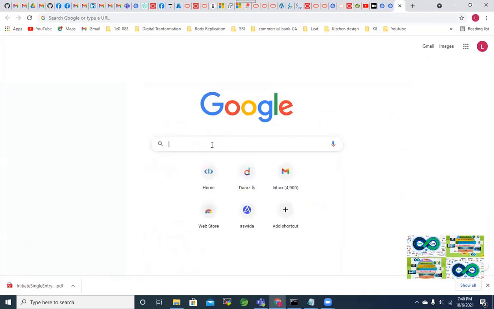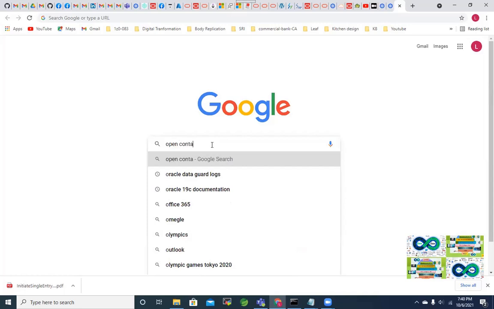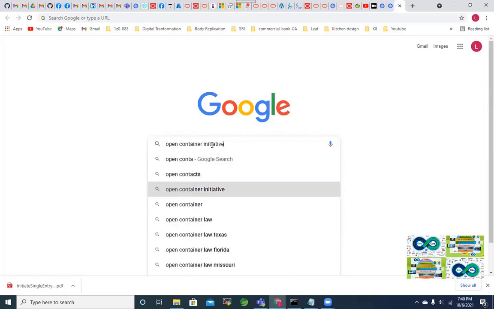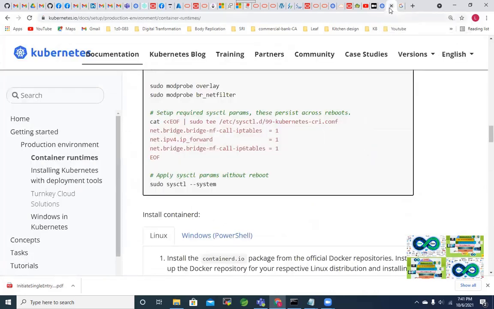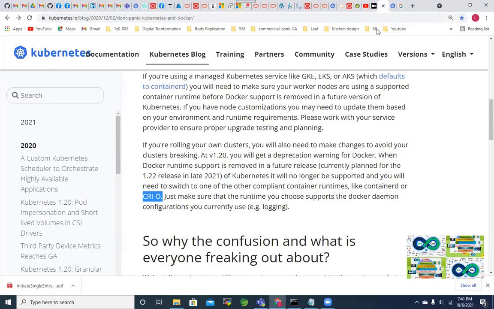OCI stands for Open Container Initiative. Under the Open Container Initiative, containerd and CRI-O have been there, and it is recommended to switch to one of those as the container runtime. So that is the announcement.